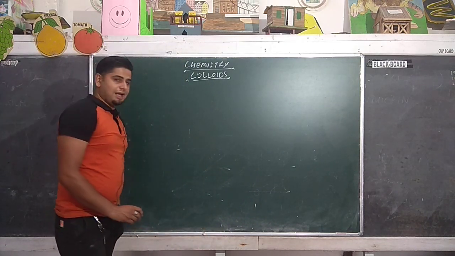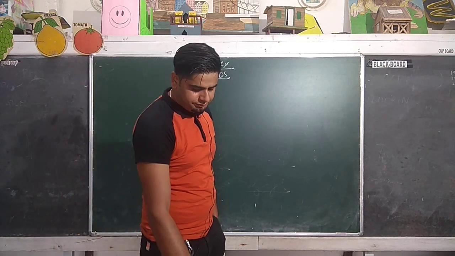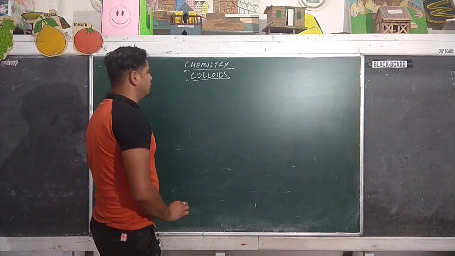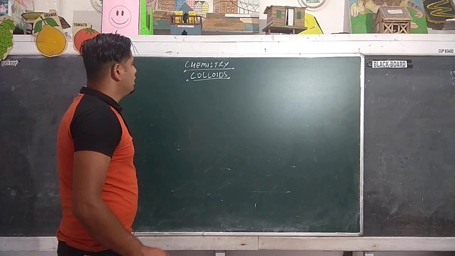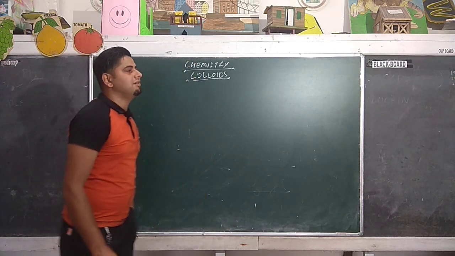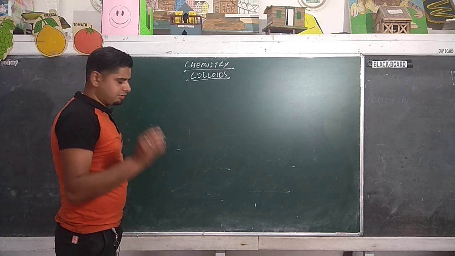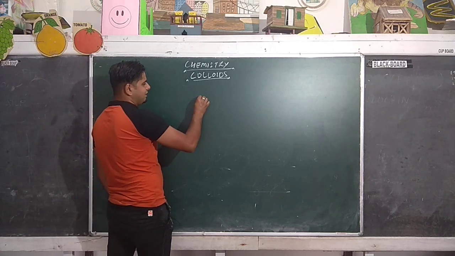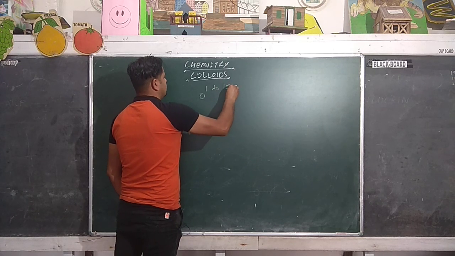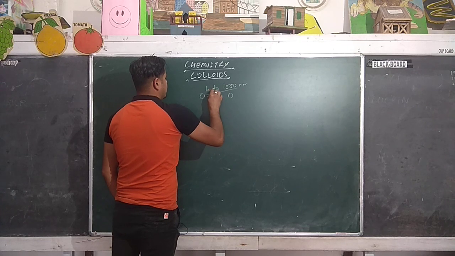So, as I've already told you, colloids are a heterogeneous solution, or heterogeneous system. You can call it a system because you cannot call it a solution. Colloid is a heterogeneous system in which the particle size of the dispersed phase, that is the solute, ranges from 1 to 1000 nanometer, nm.